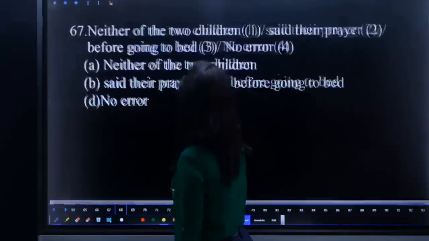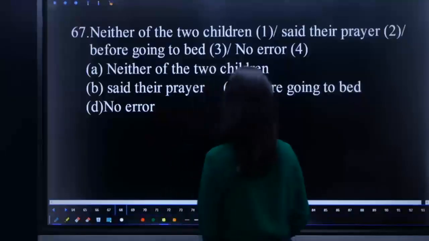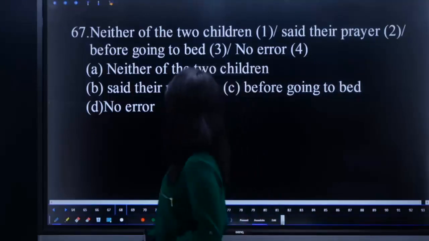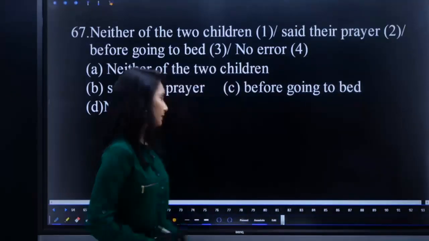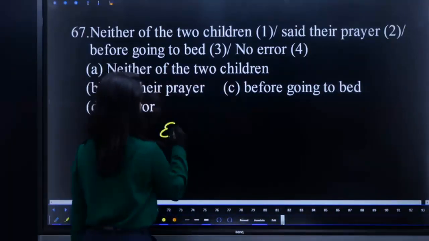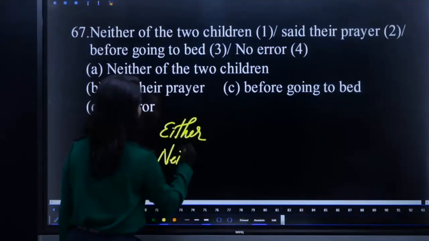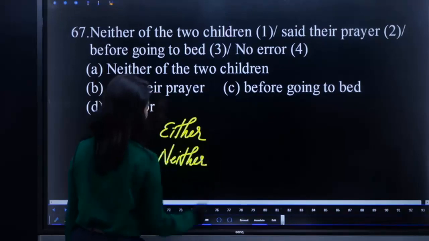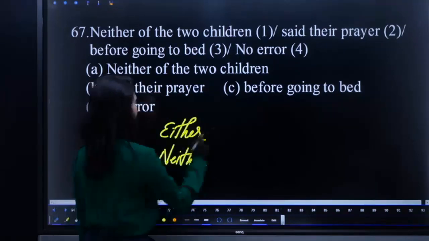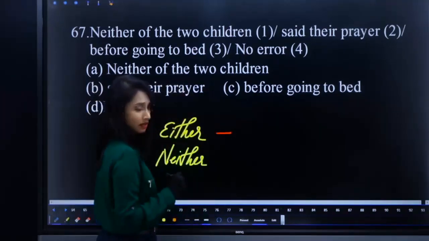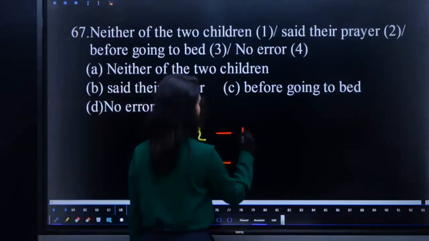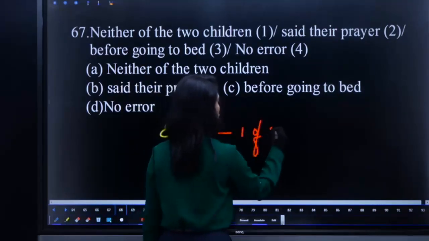67. Neither of the two children said their prayer before going to bed. See, either, neither, right? So either means what? How many people are we referring to? Either means one of two.